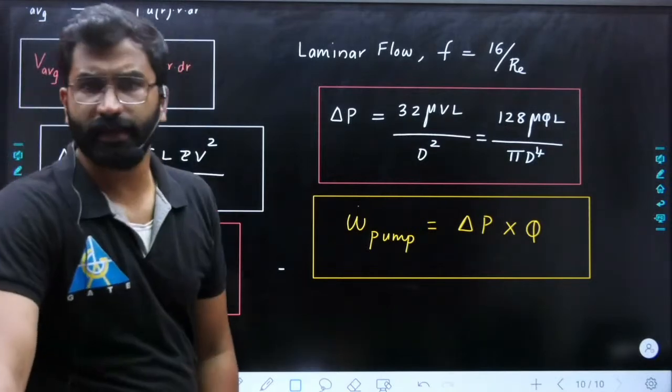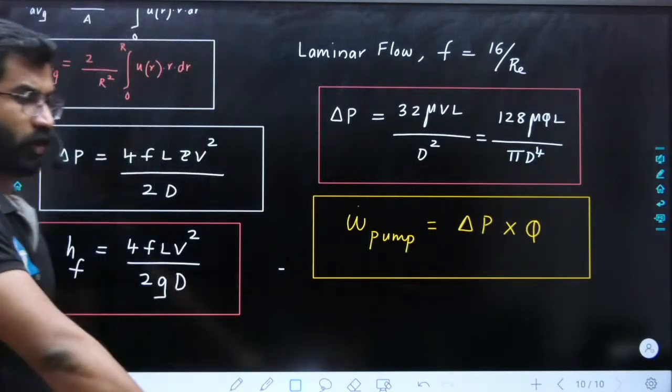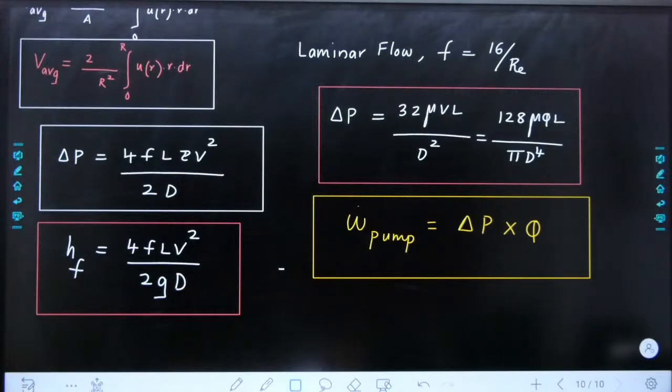These are the total equations we need for pipe flow. I hope it is clear for everyone. Based on this, they can ask you several questions. So please go through whatever equations we have written so far.